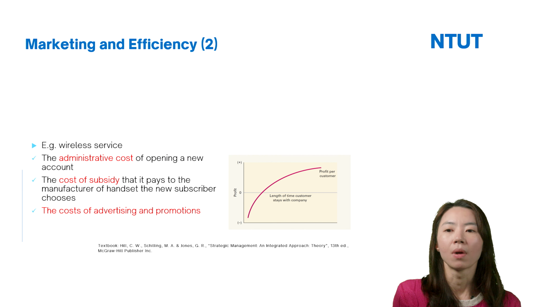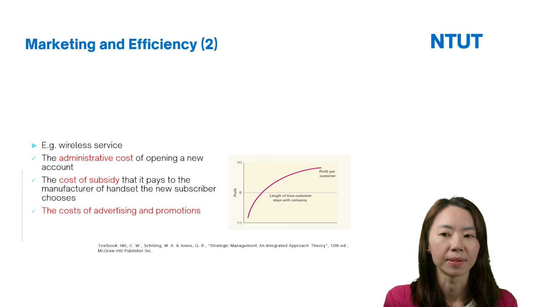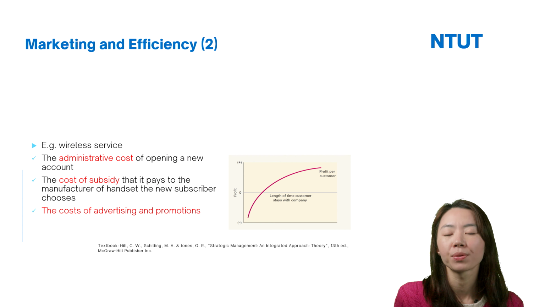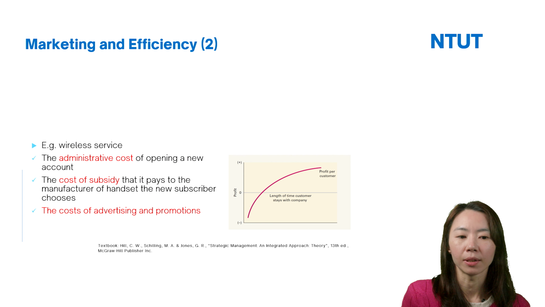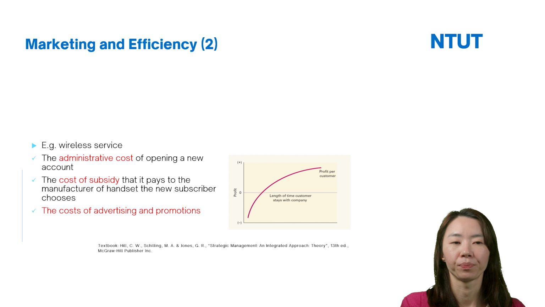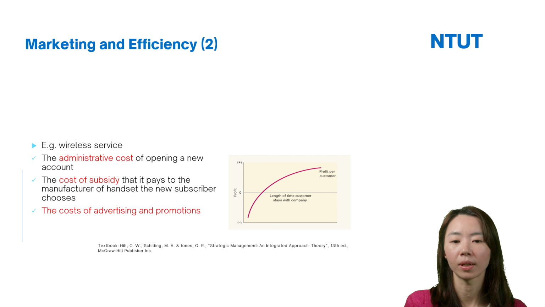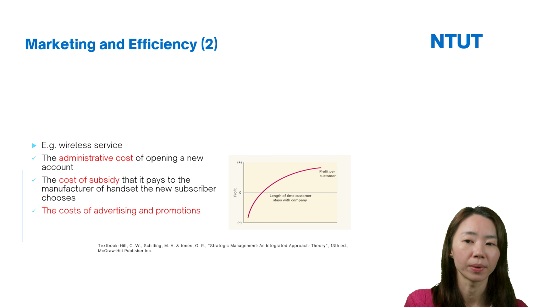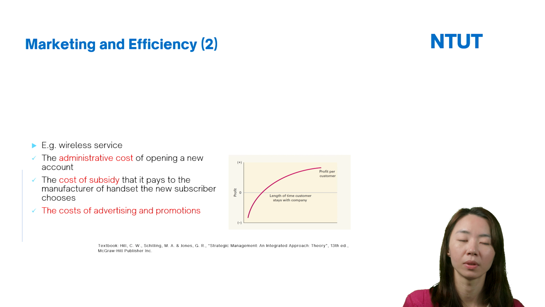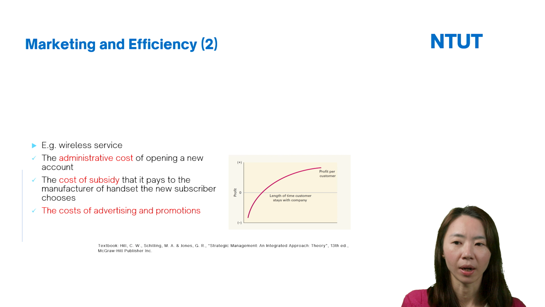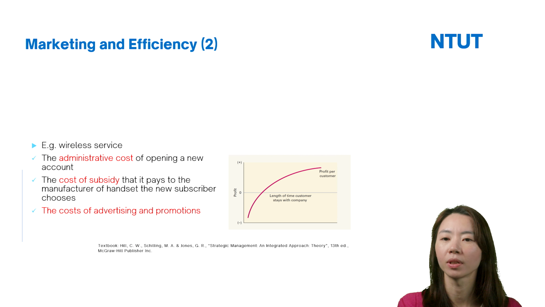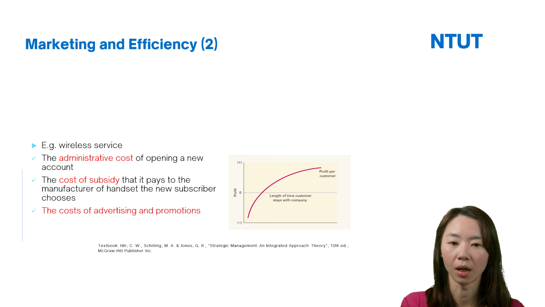For example, take wireless service. If the firm wants to get new customers, it has hired employees in front of the table to help customers filter a lot of data. So there is the administrative cost of opening a new account.